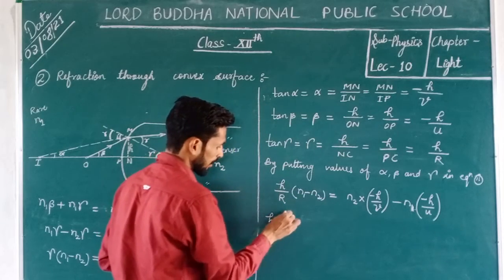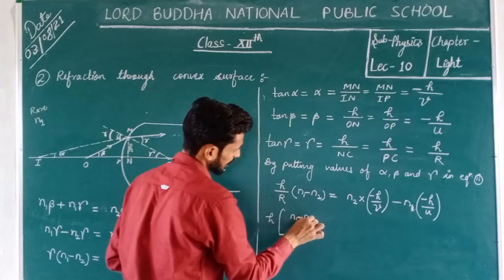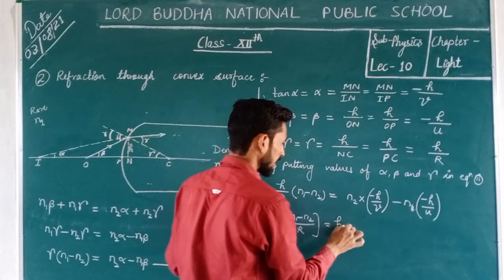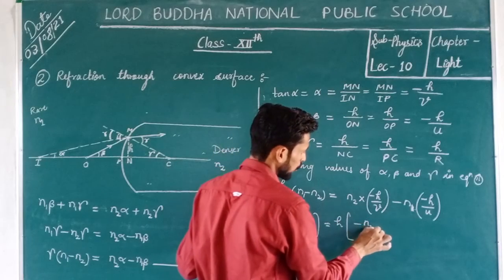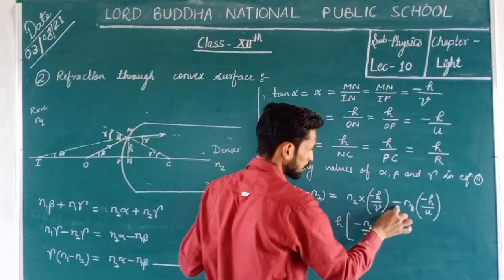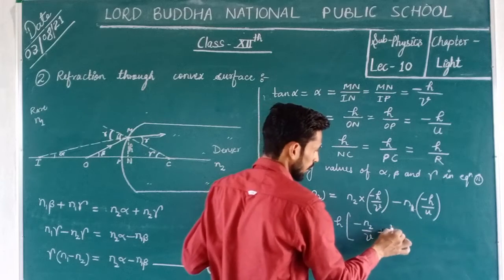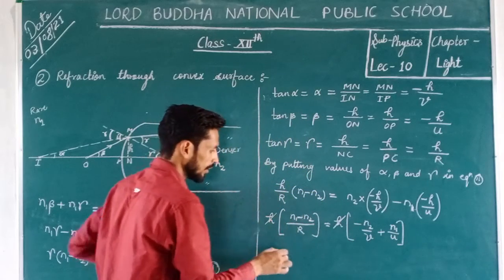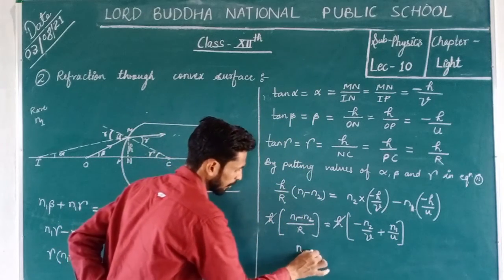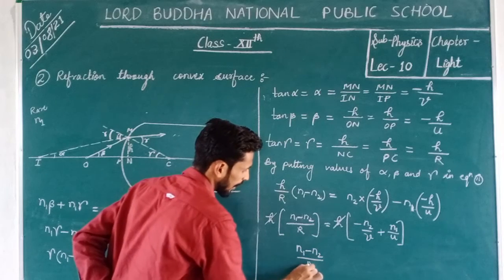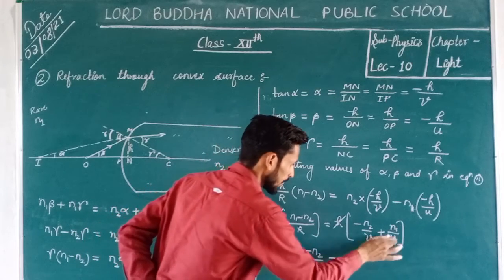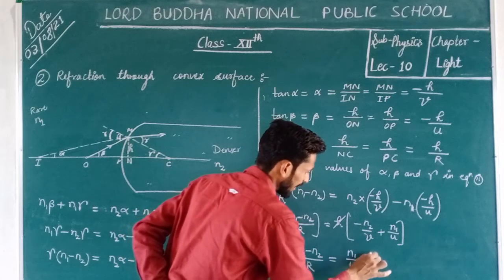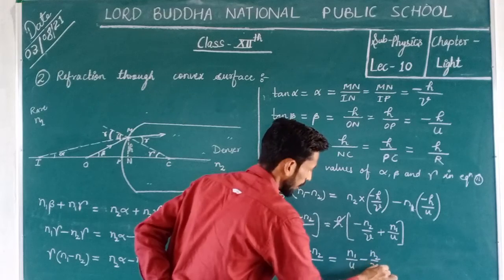If we take h common, then here we get n1 minus n2 upon R, that's equal to, here also if we take h common, this will be minus n2 upon v and minus, it will be plus, so n1 upon u and this h can be cancelled. Now we can write it as n1 minus n2 upon R, that's equal to n1 upon u and minus n2 upon v.